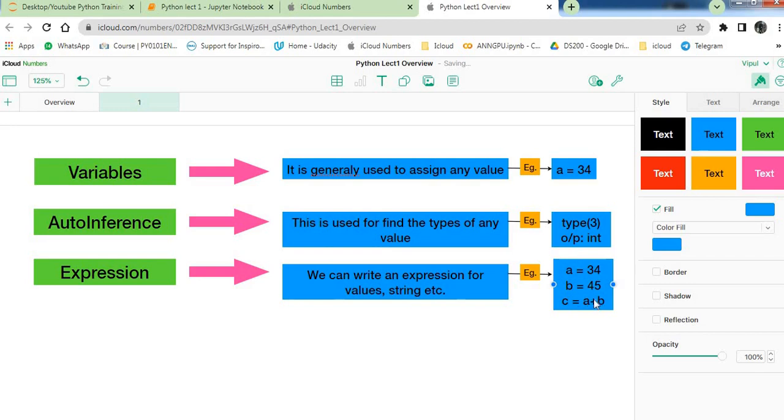So c is equals to a plus b, it is showing you. So guys, you can just do that on your own. This is just a very simple sum. You can do that by adding. I will show you that in the Python coding Jupyter notebook.